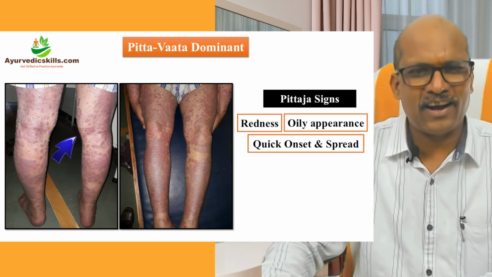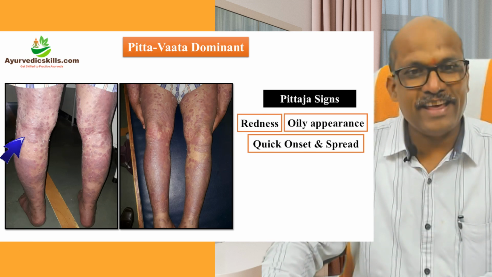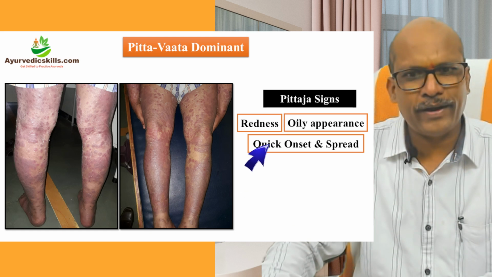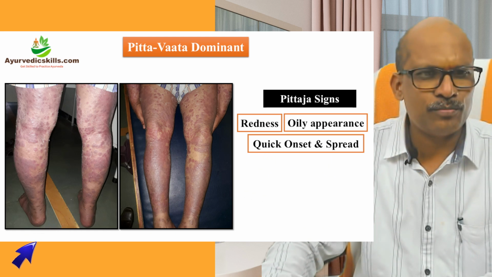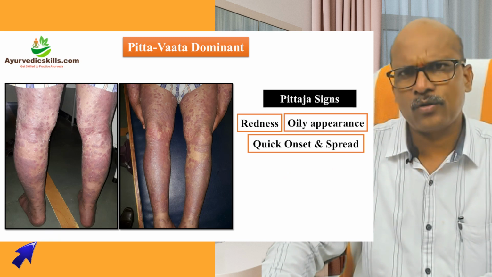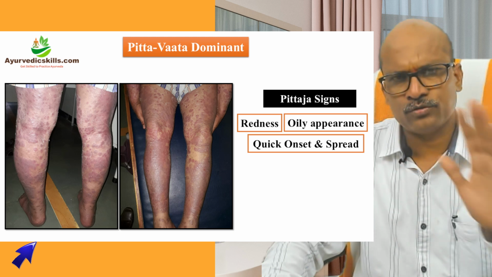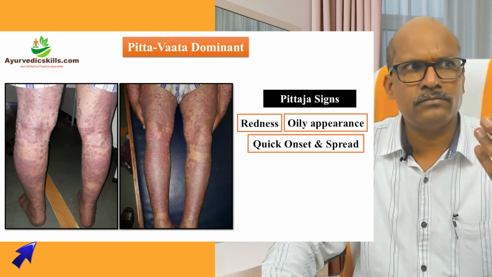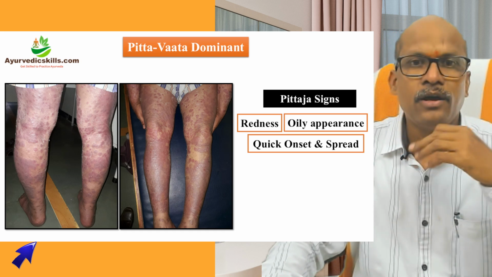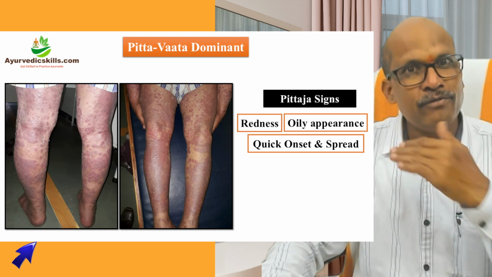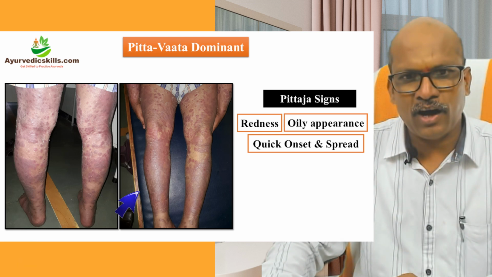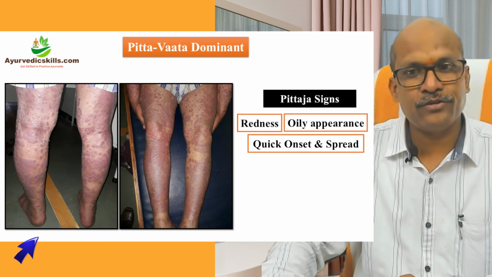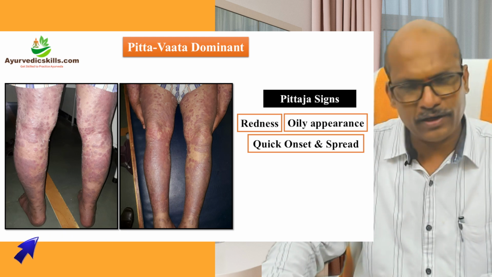So what are the pitta lakshanas? Raga, that is redness; sneha, oily appearance; ashugati samuttana, quick onset and spread. This patient developed this in a span of 15-20 days. Whole body he developed this type of psoriasis in just 15-20 days. It might have started as some adverse reaction to some medicines, but developed in a very short span of time. Ashu Gati Samuttana: quick onset and spreading. These are the pitta.